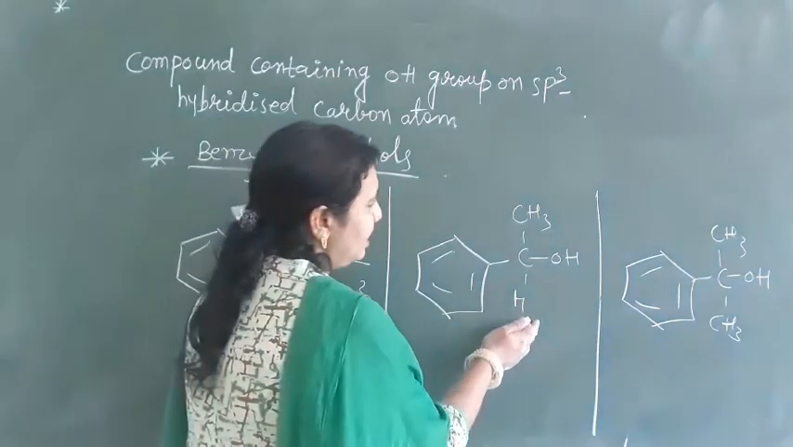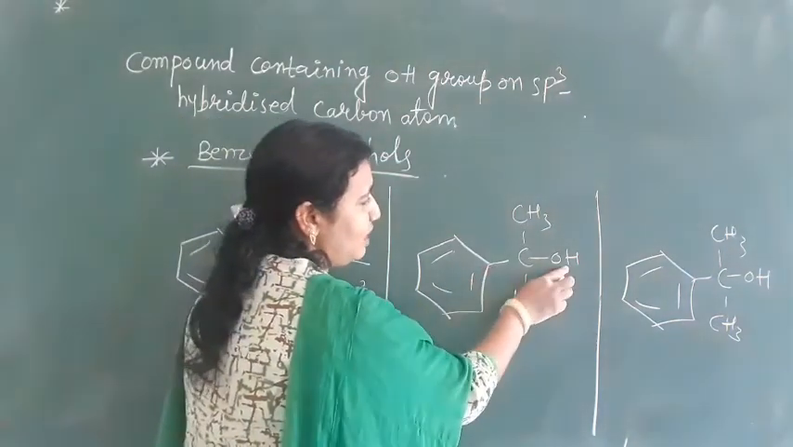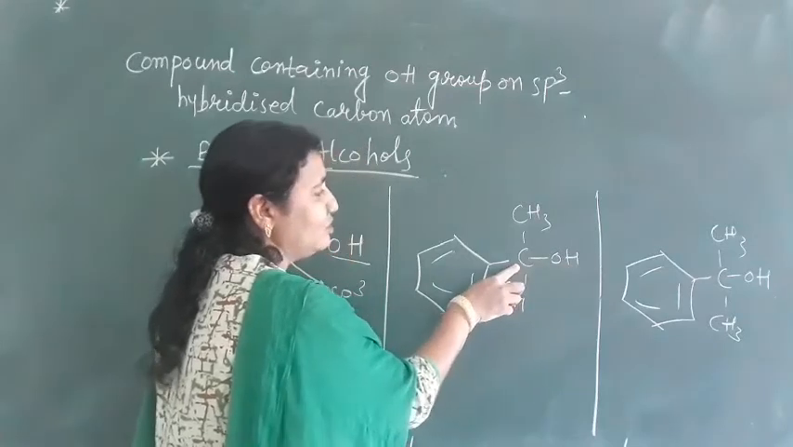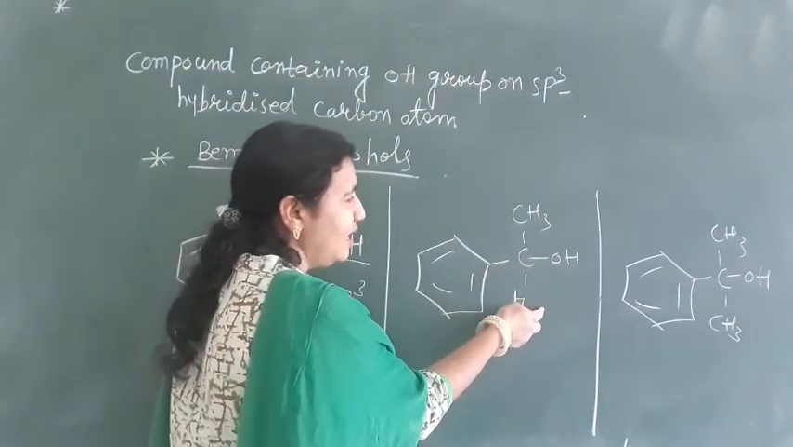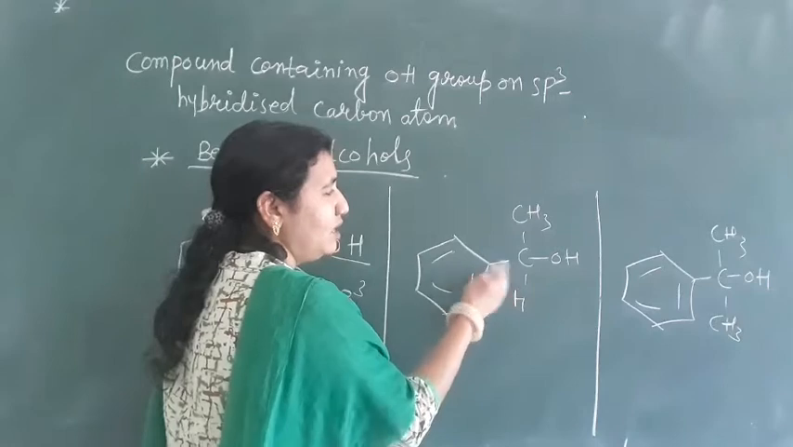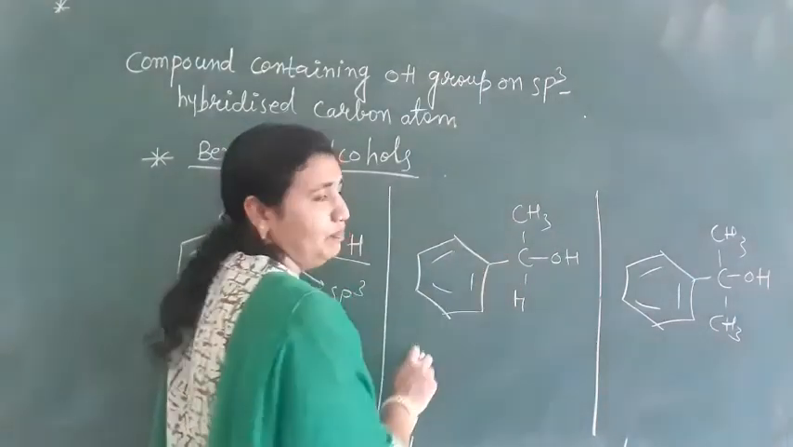Next if you see here, this carbon, same here, one OH group monohydric, it has attached to the carbon which is sp3 hybridized, but this carbon is what type it is? It is secondary carbon.